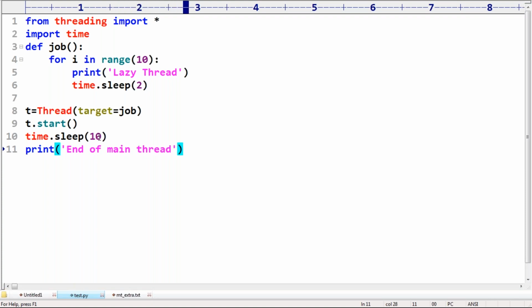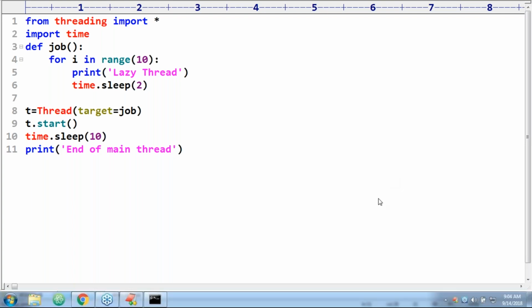Can you please tell, in this example as per our code, how many threads are there? Two threads are there, sir: the main thread and the child thread.